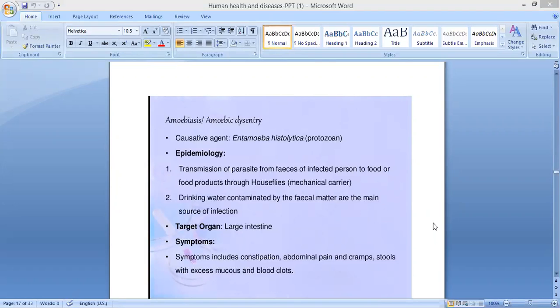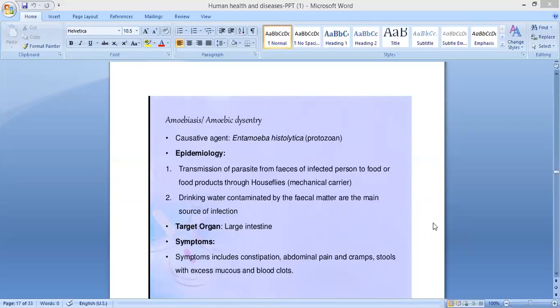Transmission of parasite from feces of infected person to food or food products through houseflies. So housefly, that is a mechanical carrier. It is mainly spreading from the feces of infected person. It is carried by the houseflies. Clear? Second mode of transmission, that is drinking water contaminated by fecal matter, which is a main source of infection.